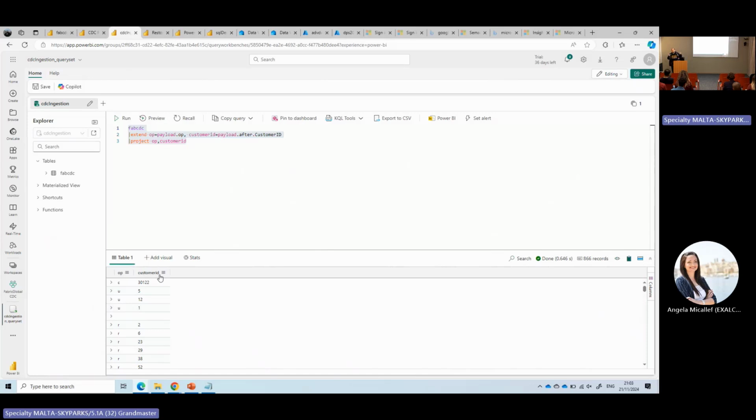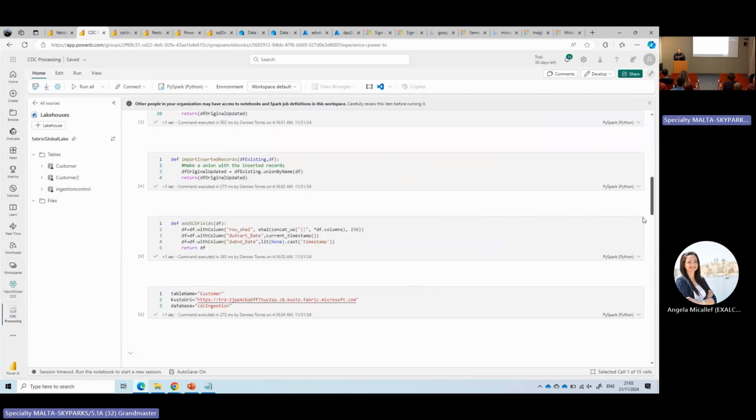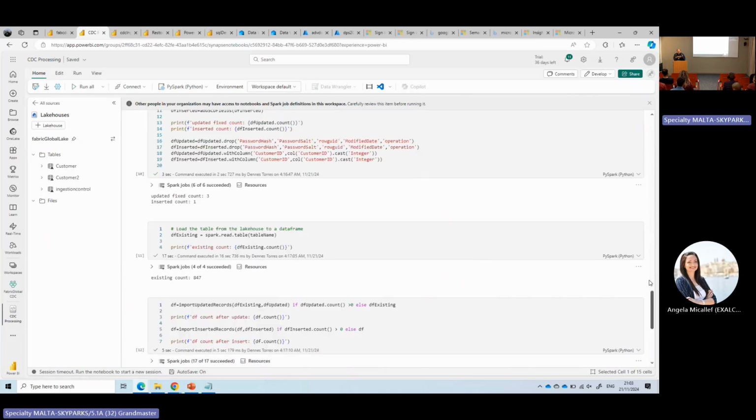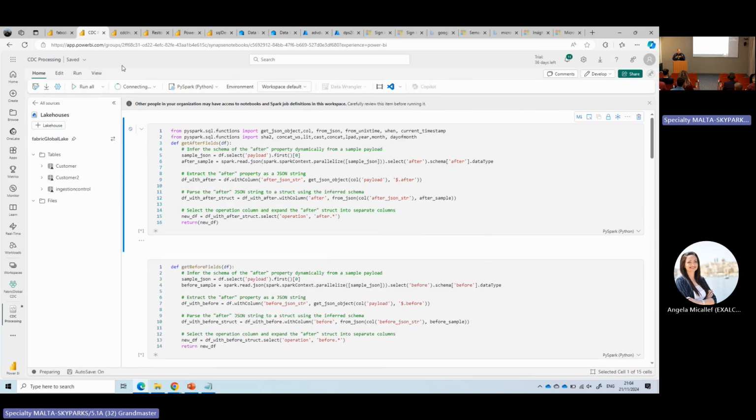Okay, and I need a processor. I have here a notebook to make the CDC processing. To simplify, I'll just run this notebook. As I said, there are videos on my YouTube channel with details about each one of the techniques.